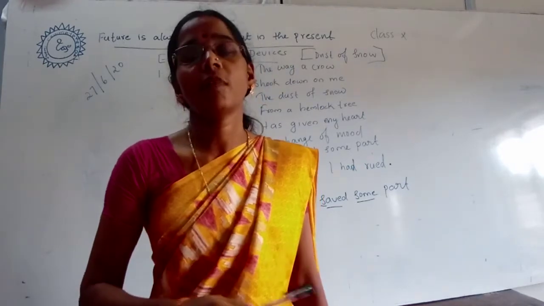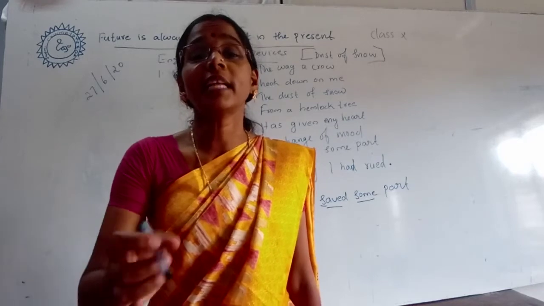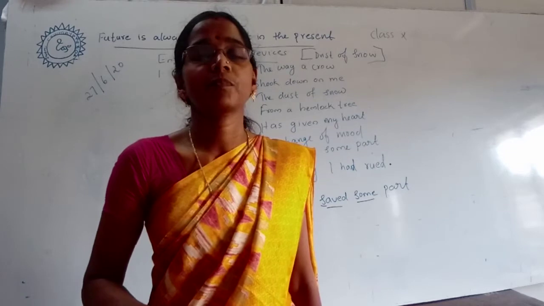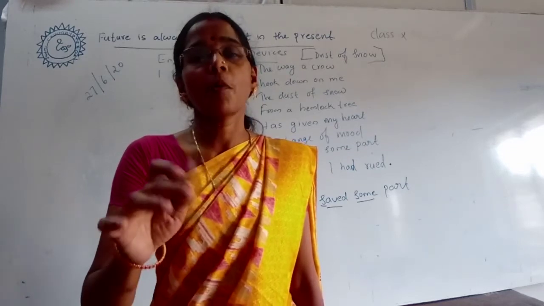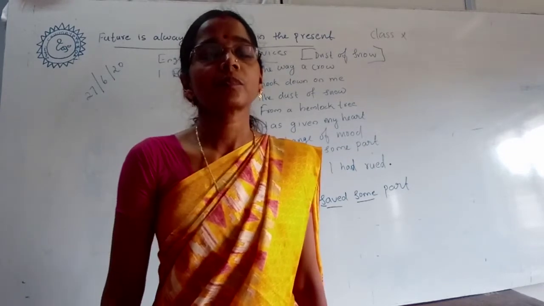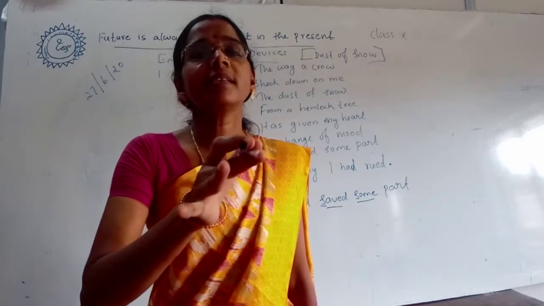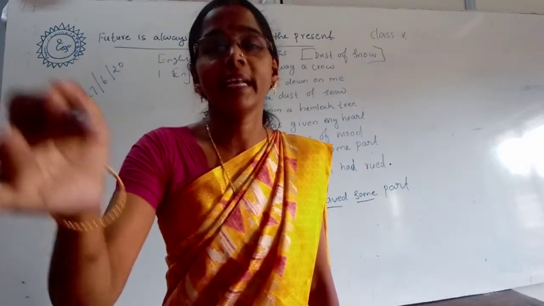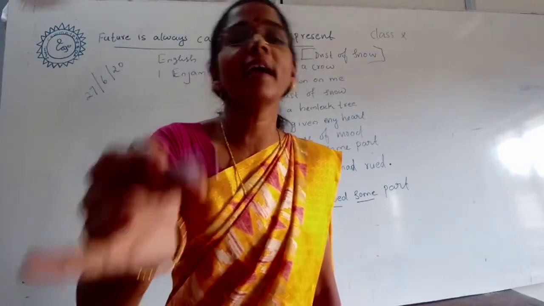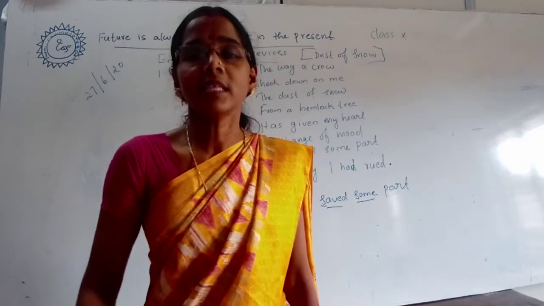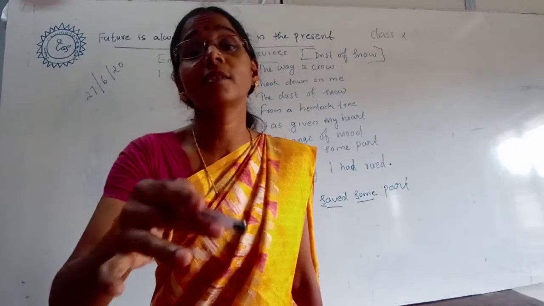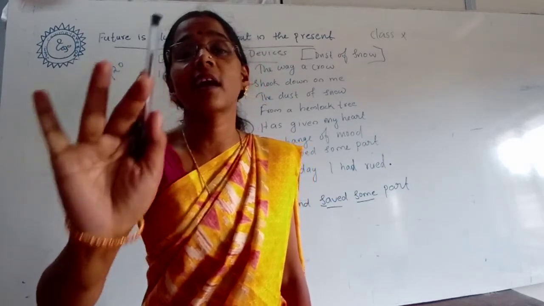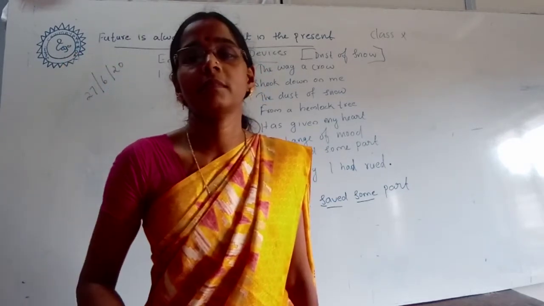Let's see once more what we have seen today: the important poetic devices used in the poem Dust of Snow by Robert Frost. This poem consists of 8 lines. Poetic devices are tools that a poet can use to create rhythm, enhance the meaning of the poem or intensify the mood or feeling. In this poem the poet has used enjambment. What do you mean by enjambment? When 2 or more sentences continue without punctuation mark.